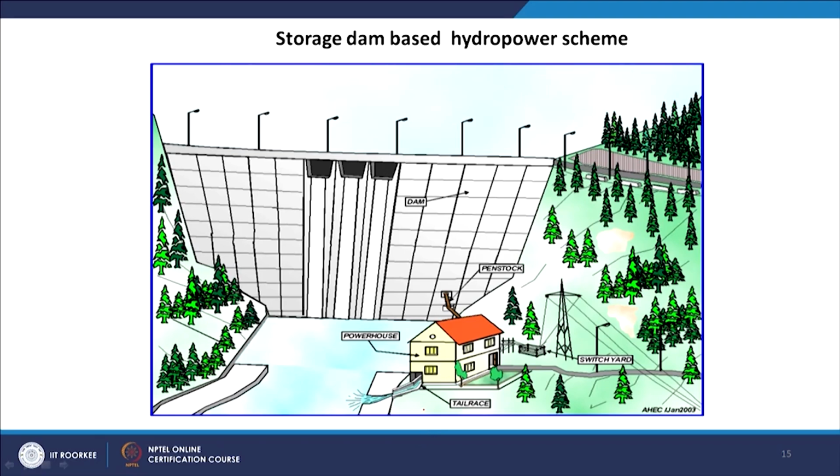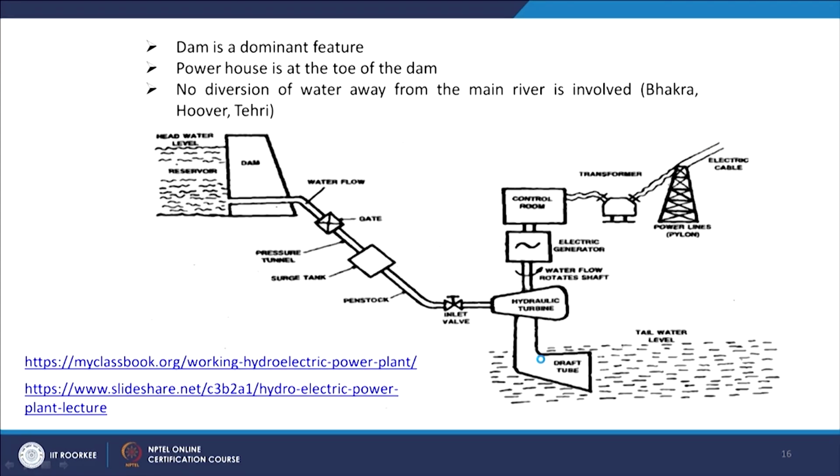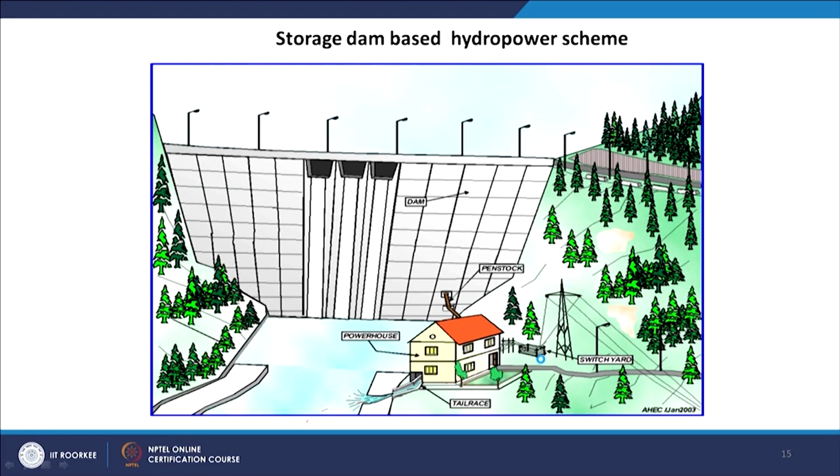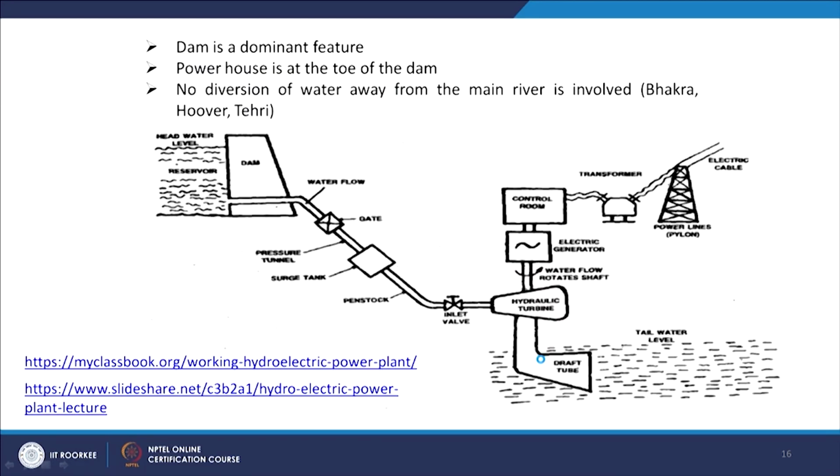So, storage dams, this is our dam here. Water will come from this, there is a penstock and this is our powerhouse, and then water goes as a tail race, meeting the main stream of the water here. The dam is a dominant feature in the case of storage dam based plants. So, the dam is necessary and the powerhouse is at the toe of the dam, and no diversion of water away from the main river is involved.